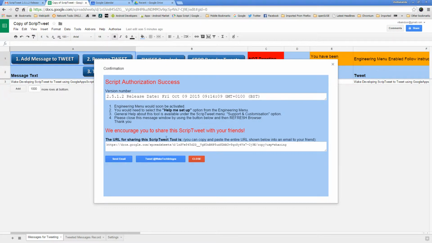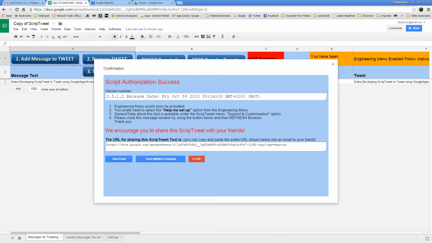Okay, now Wake encourages you to share this ScripTweet tool with your friends. The URL for sharing this ScripTweet tool is here. You can copy and paste the entire URL shown below into an email. You can copy this entire thing, copy it into an email, share it with your friends. You can do that.